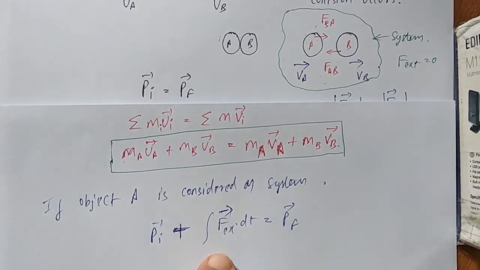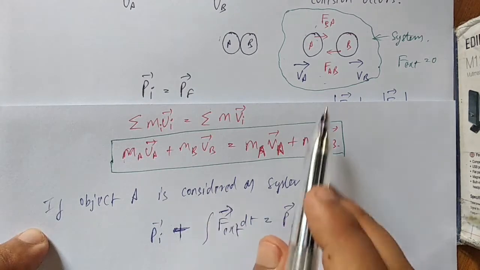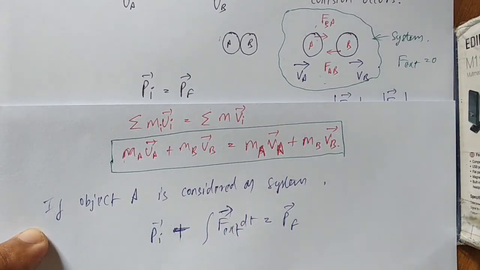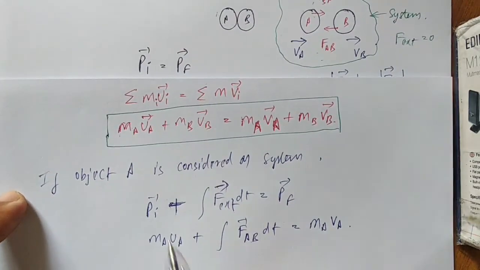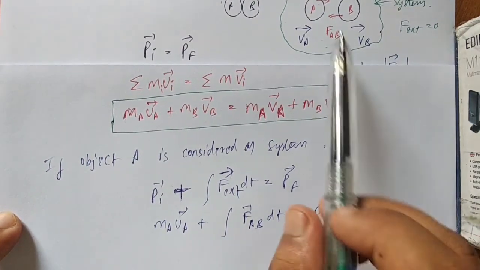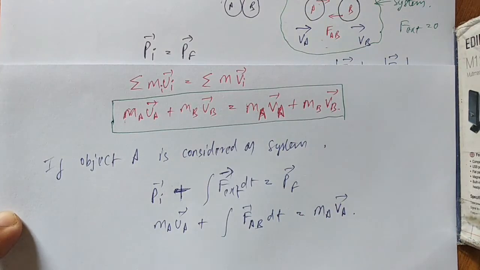In this situation, the initial momentum of A is MAUA, plus the external force acting, F on A due to B dt, is equal to the final momentum MAVA. So this is the equation in the case where only A is considered to be a system.